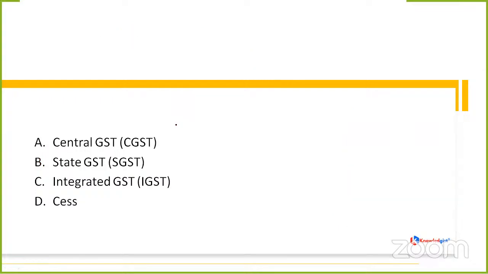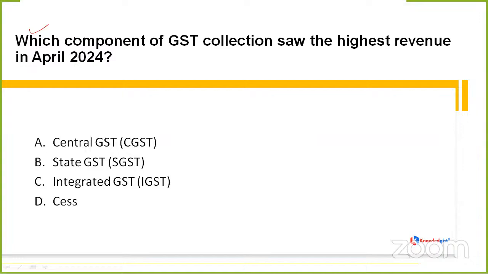Clear? Now, moving to the next question, which is asking which component of GST collection saw the highest revenue in April 2024? Whether it is central GST, which is CGST, state GST, integrated GST, or option D, that is cess. What is it going to be, friends? It is simply asking the name of that component of GST collection which saw the highest revenue in April 2024. Whether it is central, state, integrated, or cess.